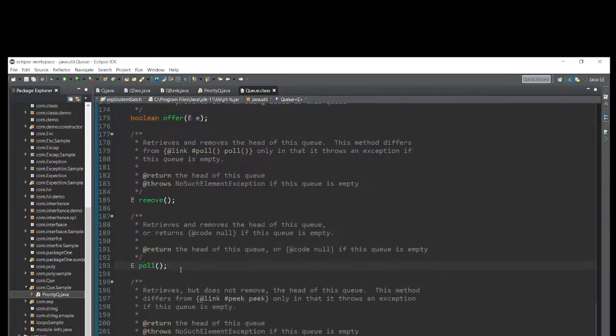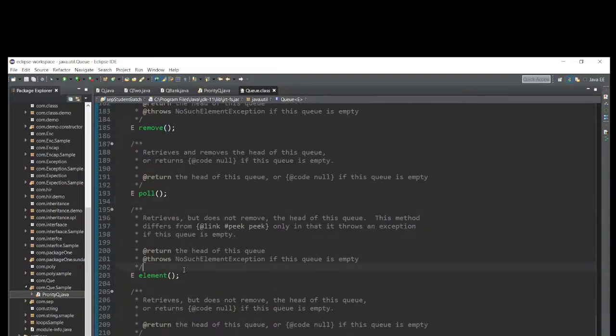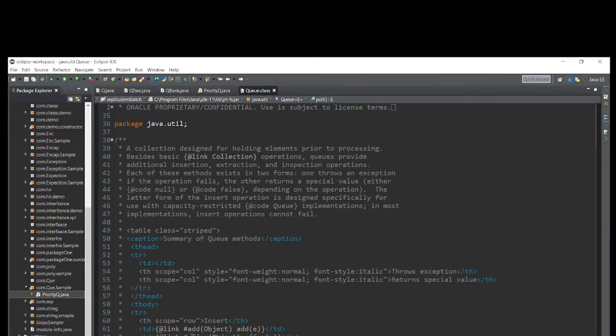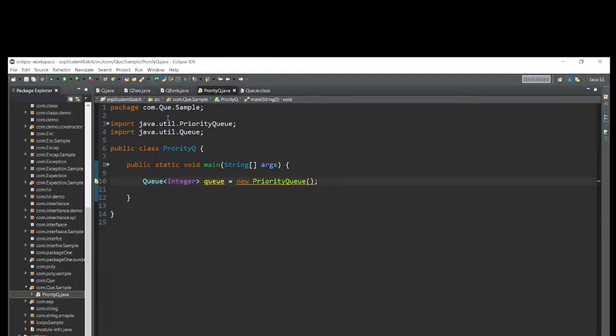See now, no implementation has been provided. We have to provide it in our application. It might be element, poll, peek. So this is the set of interface methods available in Queue, in the java.util package. Whenever you have to use any class name, we have to write the import explicitly: import java.util.Queue. Queue is one interface, and PriorityQueue.